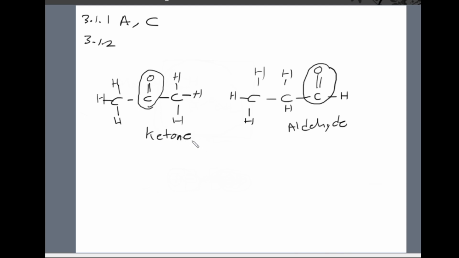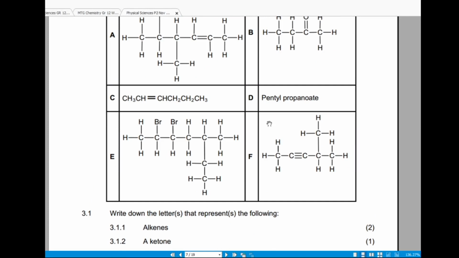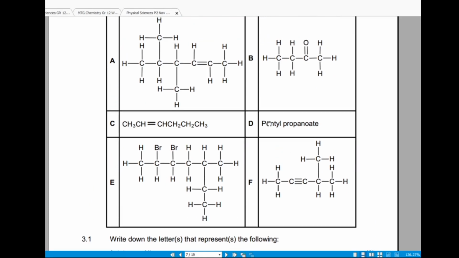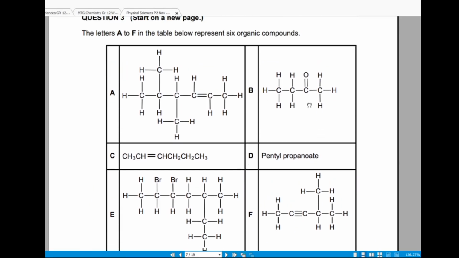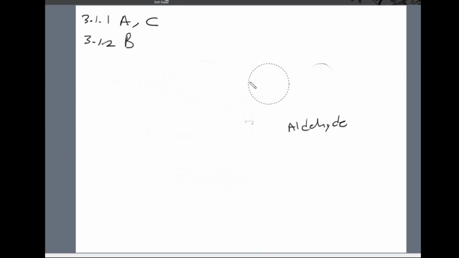So for 3.1.2, they want us to identify a ketone. The letter which represents a ketone is B. Letter B is a ketone.